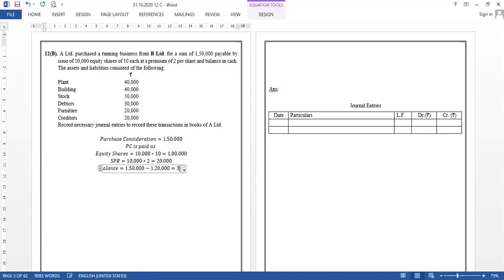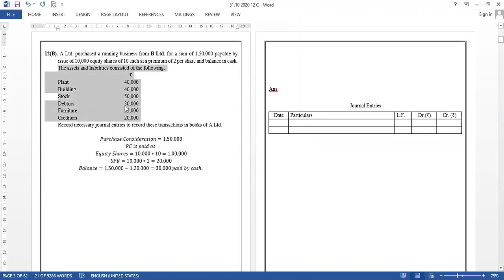Okay, so that is 30,000. Balance 30,000 paid by cash. I'm sure you are all clear with this particular working. Total purchase consideration is 1 lakh 50,000; 1 lakh 20,000 has been issued by shares at a premium and the balance is paid by cash.